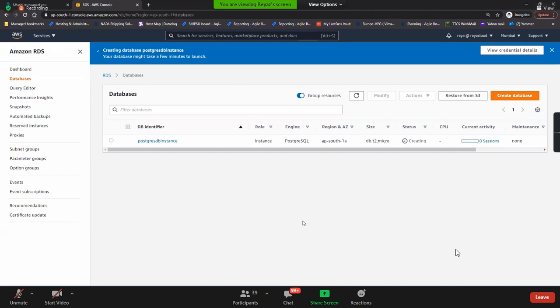The database is now being created. It will take a while. The status is creating here. See, this is the DB identifier, my Postgres DB instance. I can also create another database with MySQL, and you can call it the MySQL instance. This is just an identifier to identify it. The role is instance and the engine is PostgreSQL. This is 1A, T2 micro. It is getting created. How much CPU, sessions, current activity, how much is loaded, you will get it all over here, guys. Multi-AZ is no.